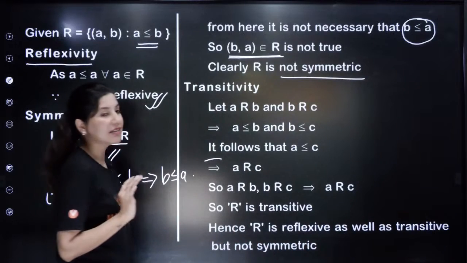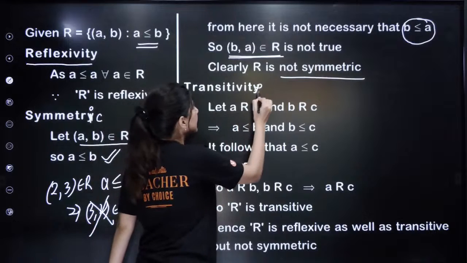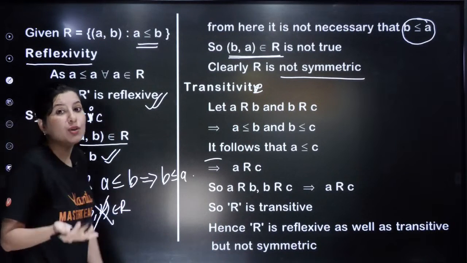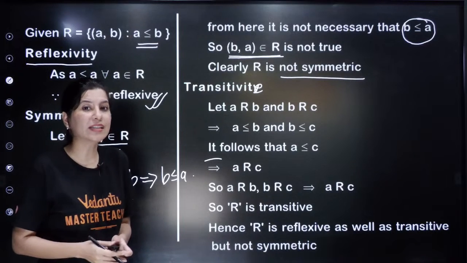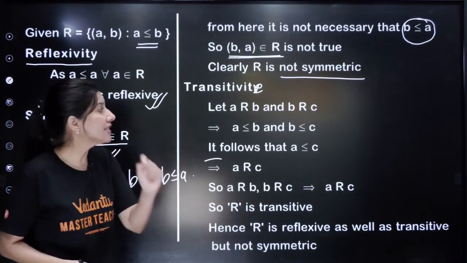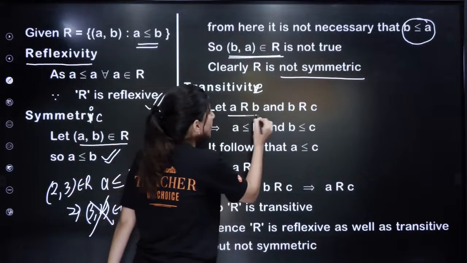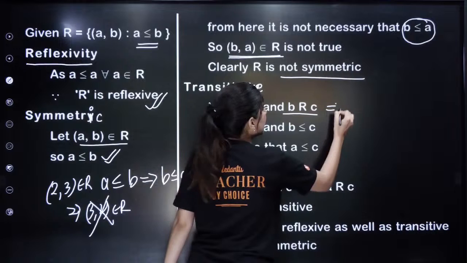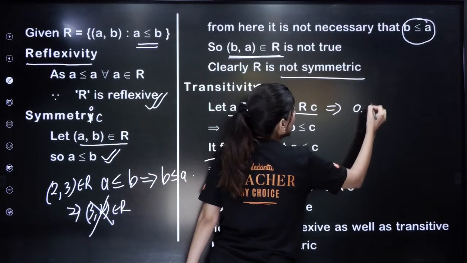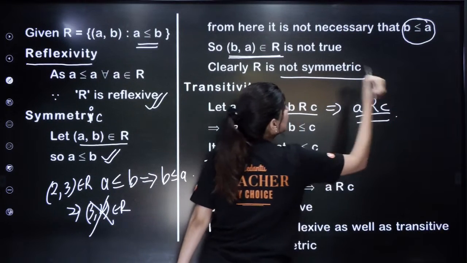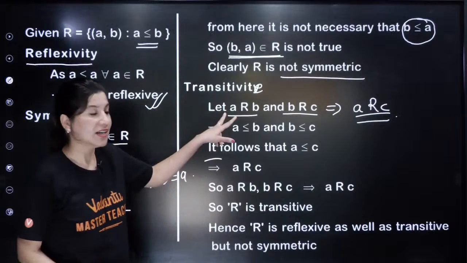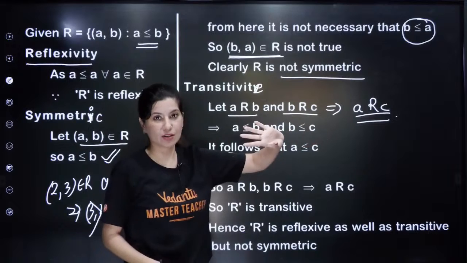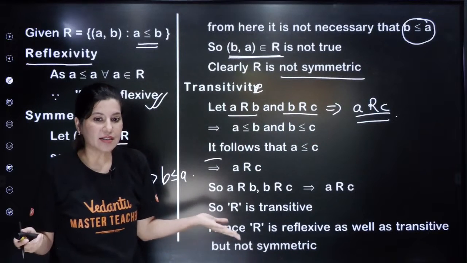Now transitive relation. So how do you tackle transitivity? Transitivity says that if A comma B and B comma C are sitting inside your relation, this implies that A comma C will also sit inside your relation. That's how you write it. If A comma B and B comma C are sitting inside your relation, that means A comma C will also sit. Let's check.